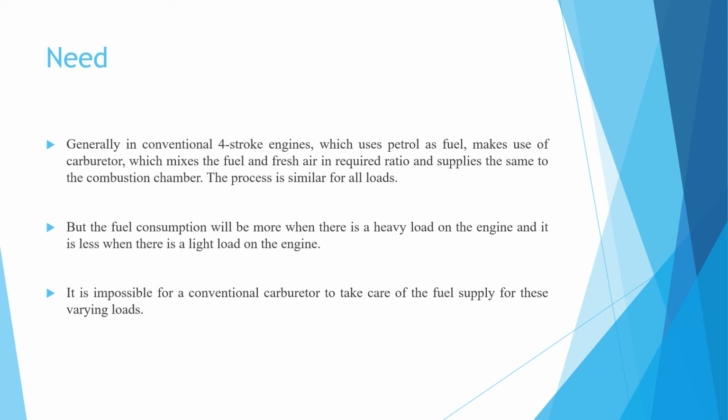In case of heavy load on the engine, more fuel is required, and in light load on the engine, less fuel is required. But it is impossible for a conventional carburetor to take care of the fuel supply for this varying load.